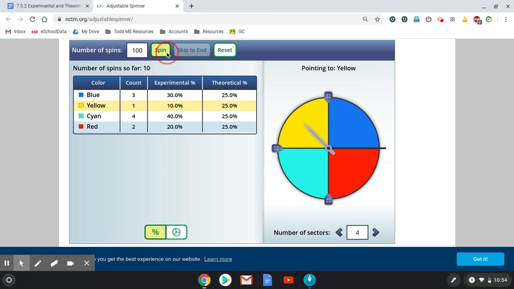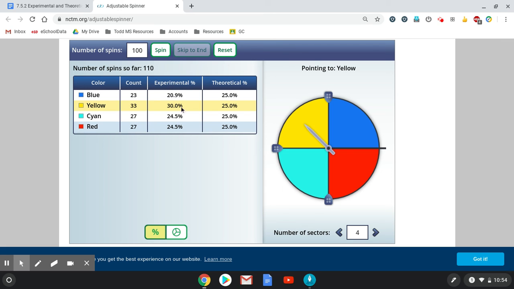And so I'm going to spin it, and then rather than watch it go through 100 times, I'm going to hit skip to end. So we see that our count has changed now because it's run through the 10 that we did manually and then another 100 spins through the simulation, right? This is simulating a spinner because I don't actually have a spinner to spin.